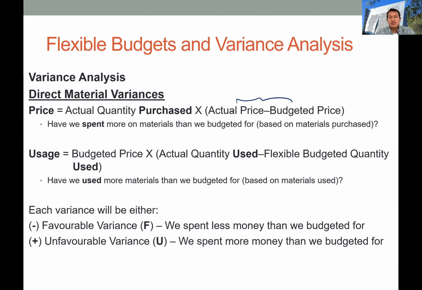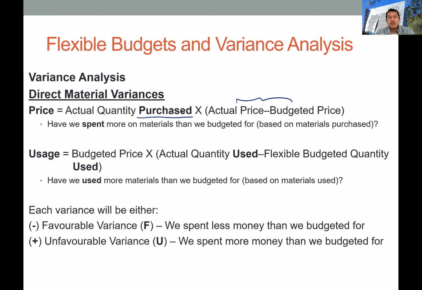Okay, so the manager wants to know the impact of the differences between actual price and the budget price, and we multiply this by the actual quantity purchased. Remember, we use the actual quantity purchased by the company, not the actual quantity used in production, because the price will affect their purchasing activities, not their production activities.